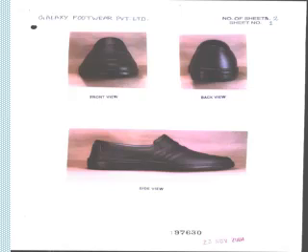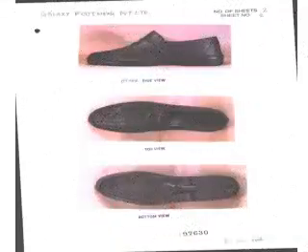So many shoes are available, but the design is differentiated from one to another. If you are going to register industrial designs, we need to produce these designs as front view, back view and side views, top views and bottom views.